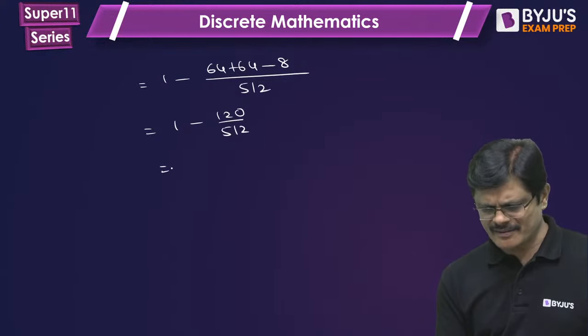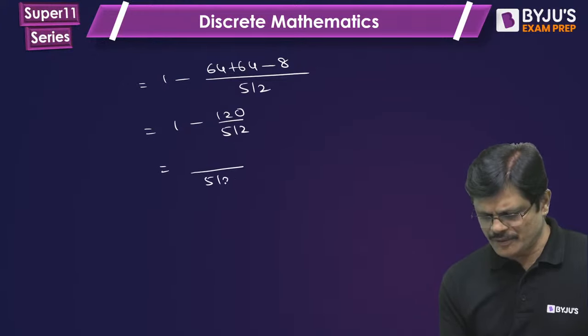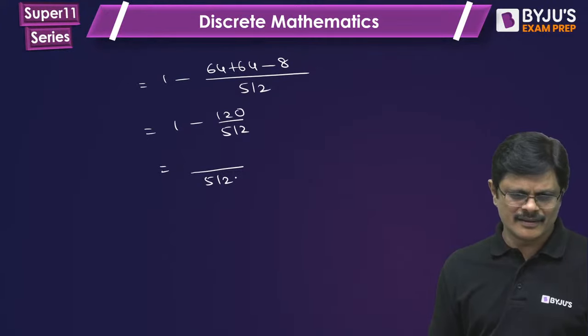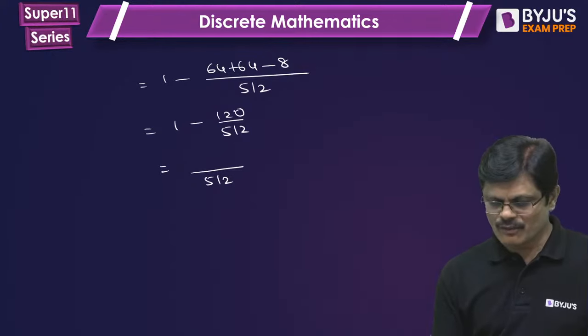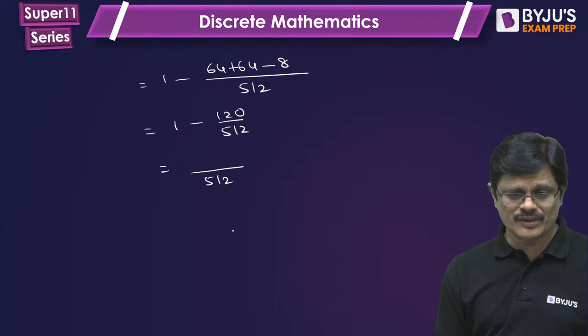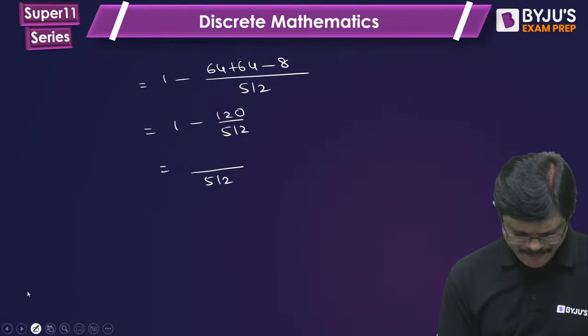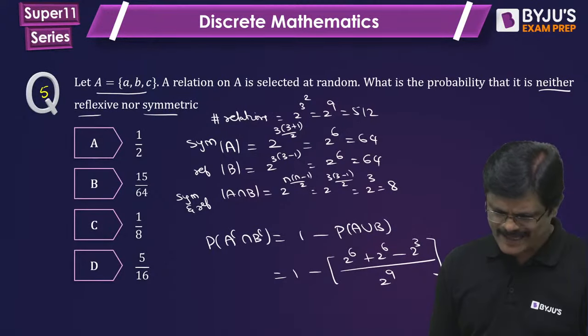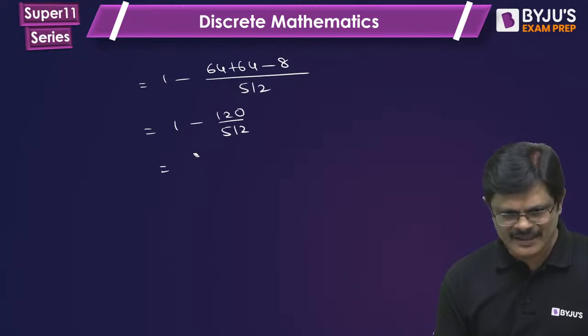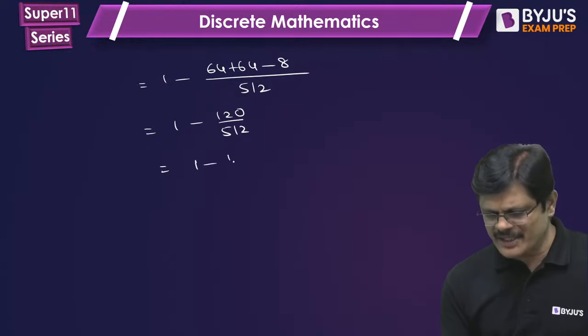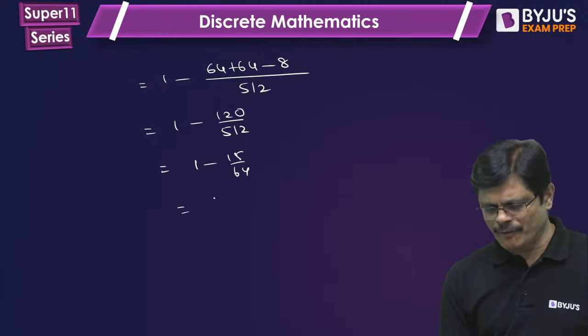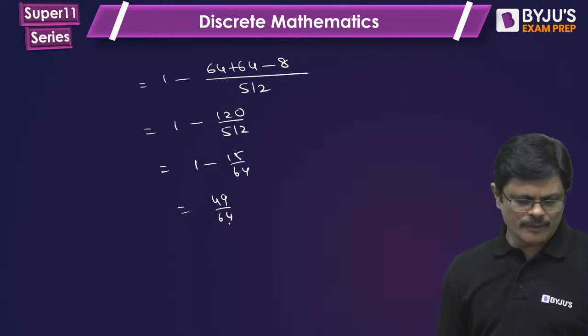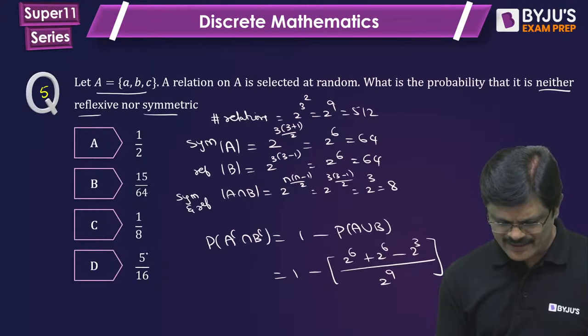So what is this? Correct only, no? 512 minus 120. What is 512 minus 120? Actually, I think I gave the options wrongly. Yes, I made some mishap with the options, sorry. That is 1 minus 15 by 64, which is nothing but 64 minus 15, that is 49 by 64. So my options were wrong, I miscalculated.